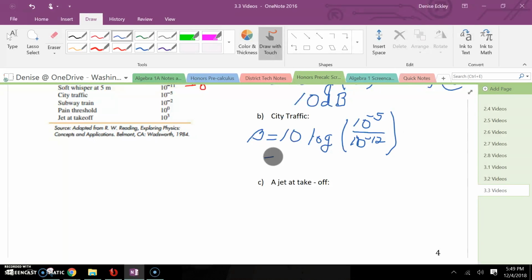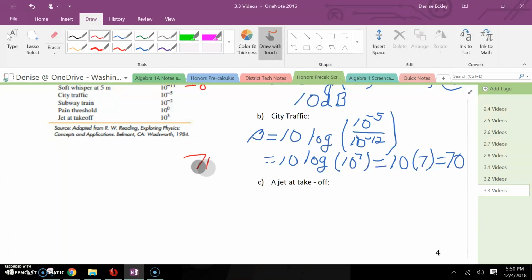Simplify that. I get 10 times the log of 10 to the 7th power. So this is going to be 10 times 7 using our log properties again. So we get 70. So the intensity of city traffic is at 70 decibels.